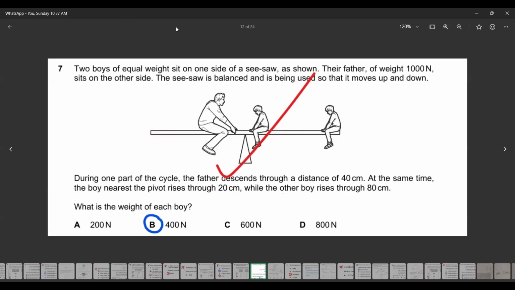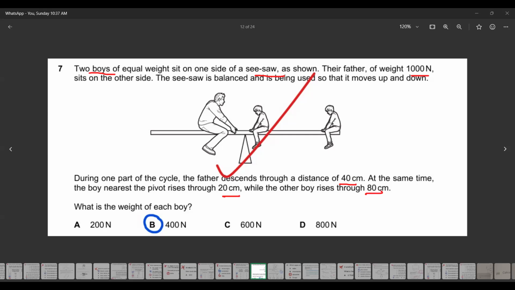In the question, two boys of equal weight sit on one side of a seesaw. Their father of weight 1000 newtons sits on the other side. The seesaw is balanced so that it moves up and down. During one part of the cycle, the father descends through a distance of 40 centimeters. At the same time, the boy nearest to the pivot rises 20 centimeters, while the other boy rises 80 centimeters. What is the weight of each boy?